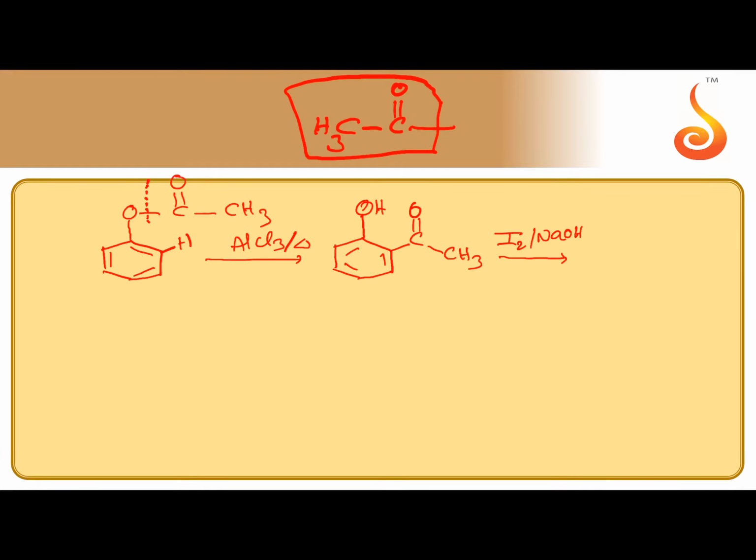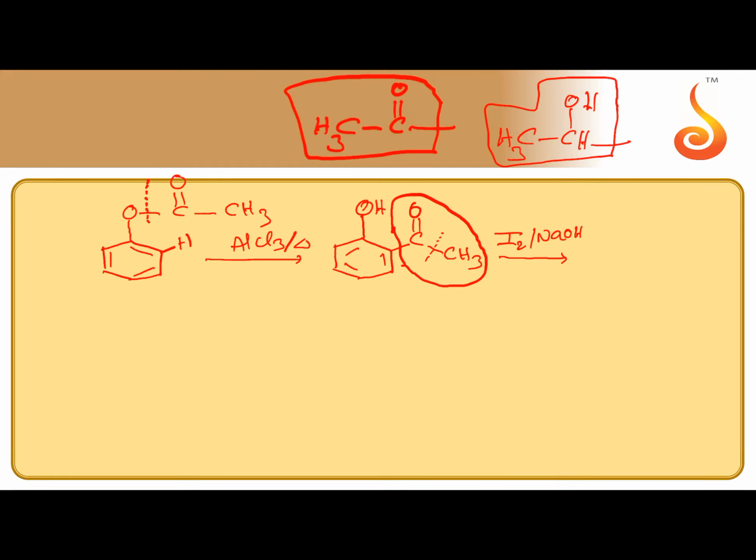Otherwise, alcohols which have a beta methyl group also can give the iodoform test. So this is a ketone. In this ketone, the CH3CO group is present, so this gives the iodoform test.